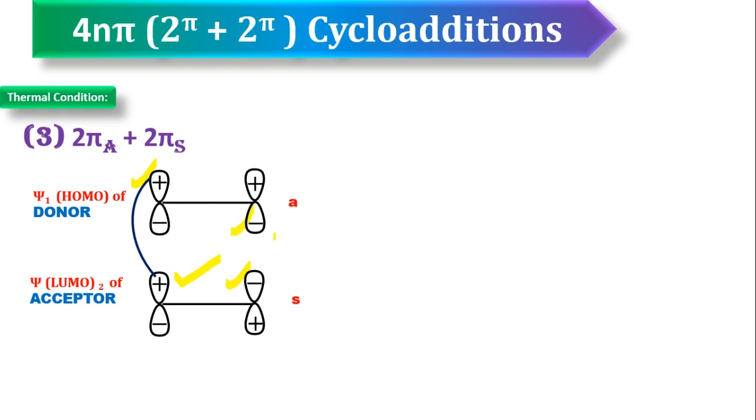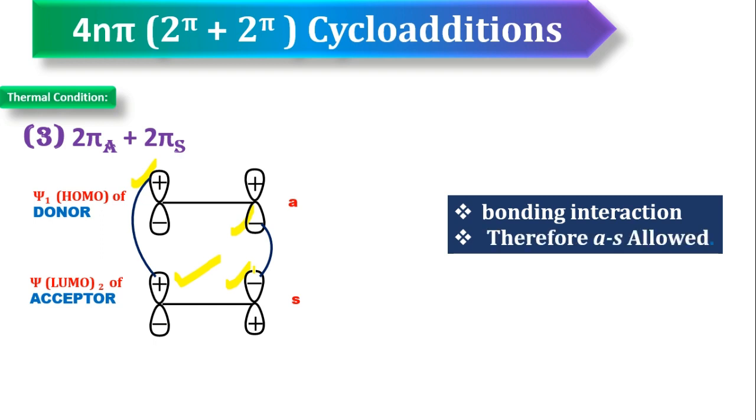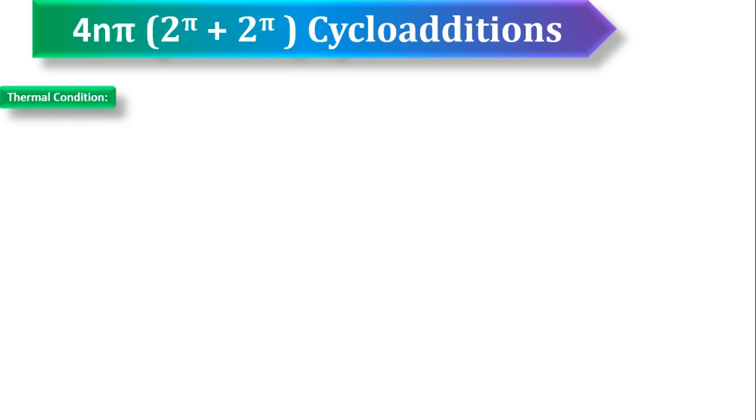So now connect this lobe and this lobe. Now you connect this lobe and this lobe. What you got here, plus interacted with plus, bonding interaction, minus interacted with minus, again bonding interaction. So therefore we got bonding interaction. This bonding interaction is always allowed. What is allowed? Antra-supra mode of addition is allowed under thermal condition. So now let's select the last one, antra-antra addition.